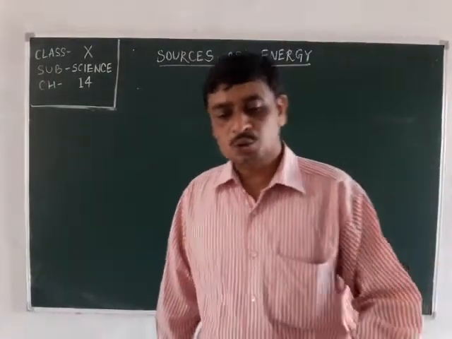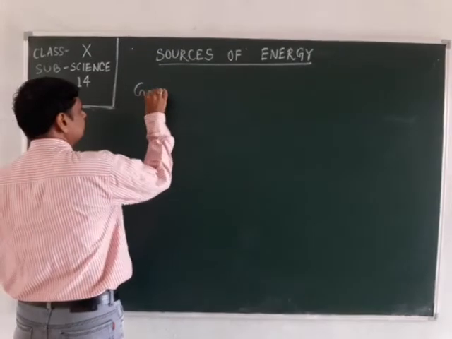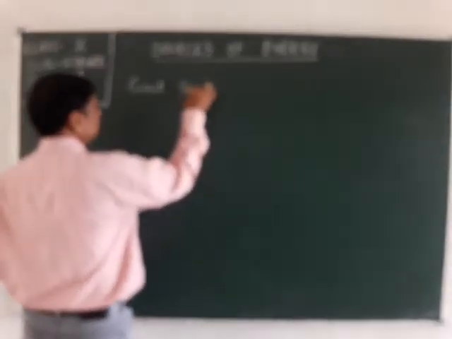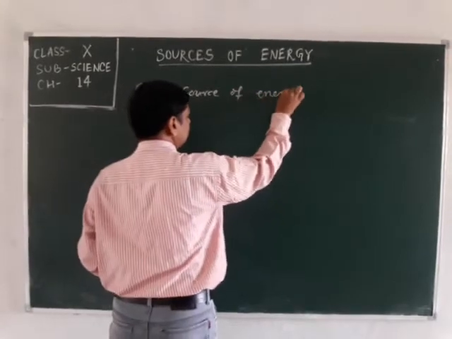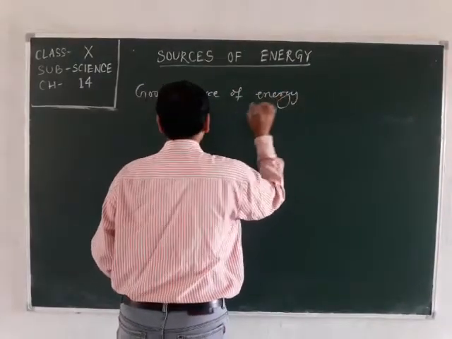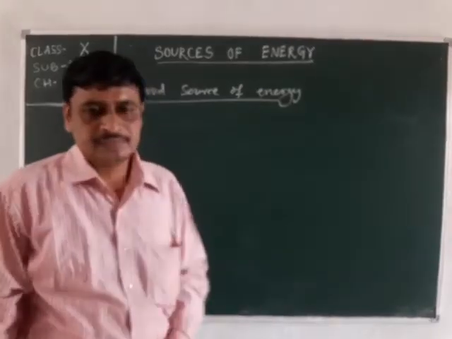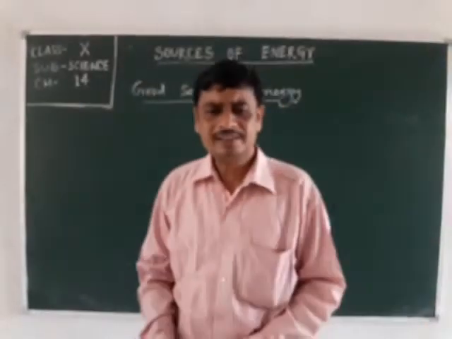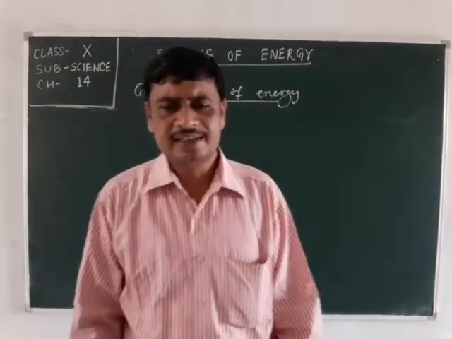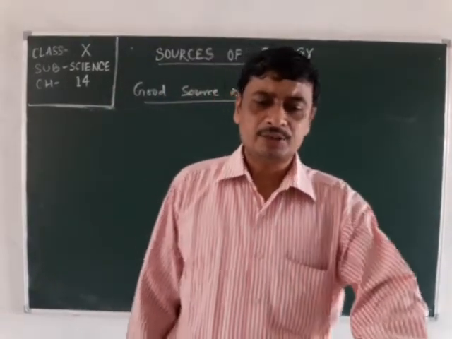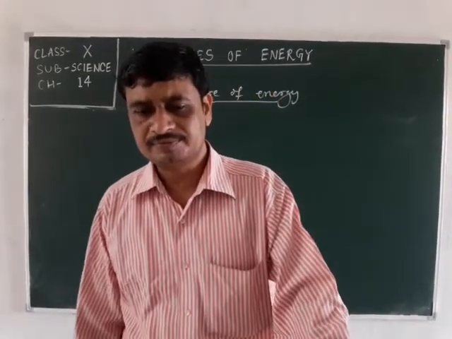So, what is a good source of energy? What can then be considered a good source of energy? In our daily life we use energy from various sources for doing work.